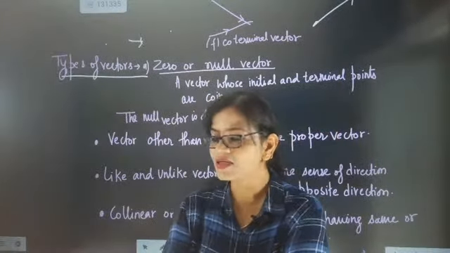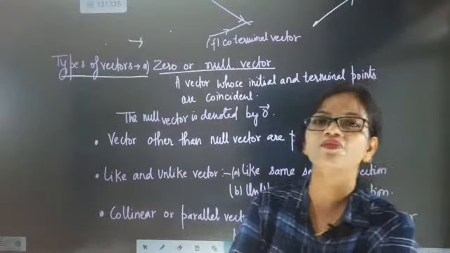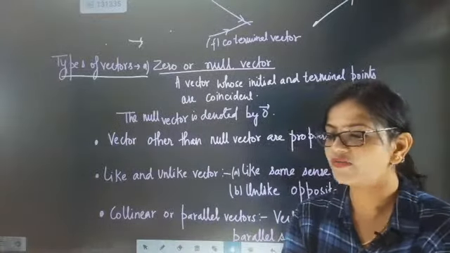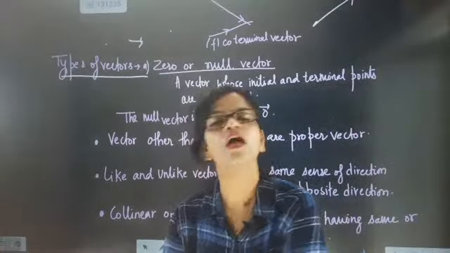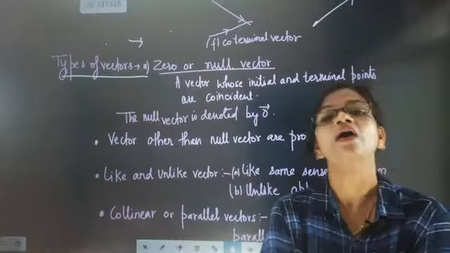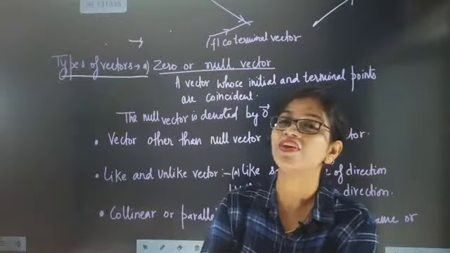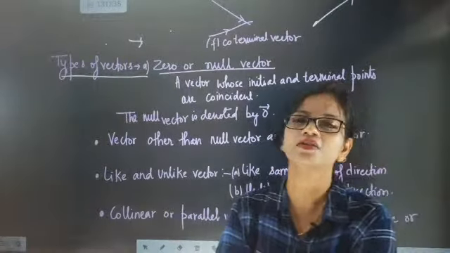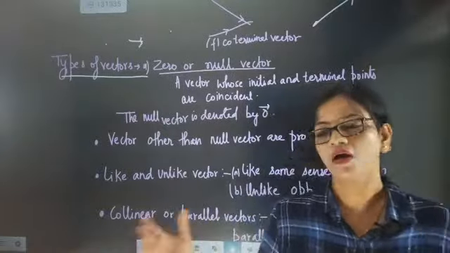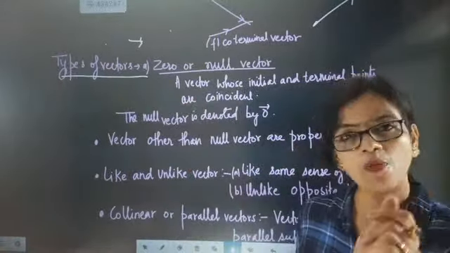A vector other than the null vector means, if I remove the null vector from the dictionary of vectors, then the other vectors will be called proper vectors, because they will have magnitude and direction. Since the vectors other than null vectors have magnitude and direction and that specific way of presentation, they will always be called proper vectors.